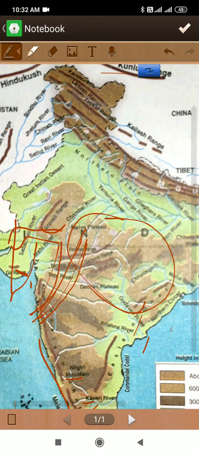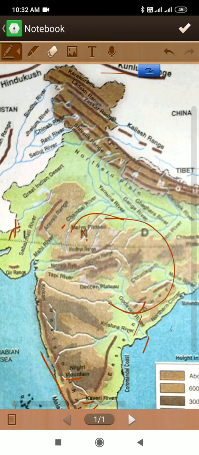Rajmahal and Shillong Plateau are a part of the Chota Nagpur Plateau, which also includes the Ranchi Plateau. I will show you. See, Chota Nagpur is here, and Rajmahal is here. These kinds of hills are there, and Chota Nagpur includes the Ranchi Plateau. So these are part of the Malwa Plateau.